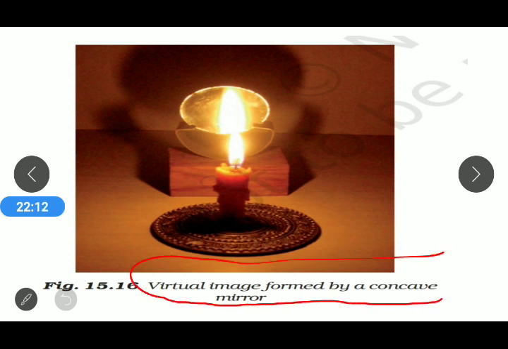A virtual image is formed by a concave mirror when the candle flame is very near to it, and the image is vertically straight and larger than the size of the candle flame. If you compare the sizes, the image is larger compared to the real size of the candle flame.